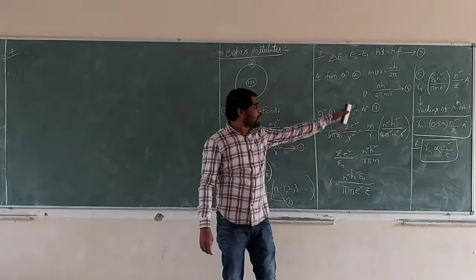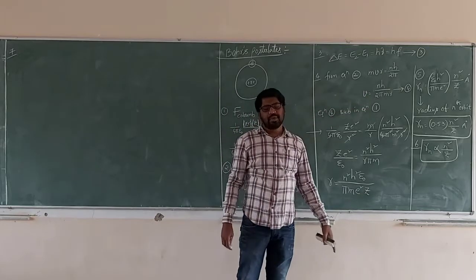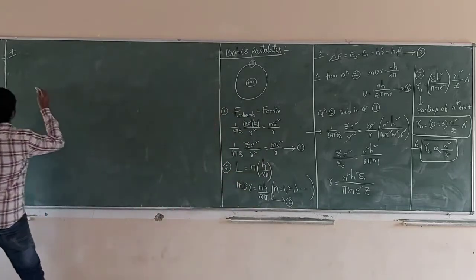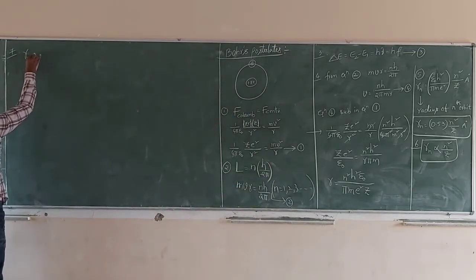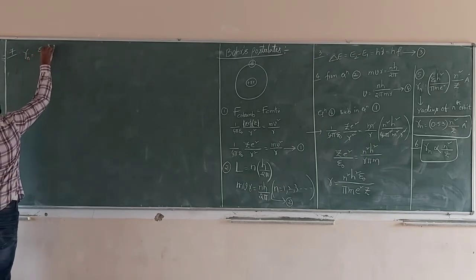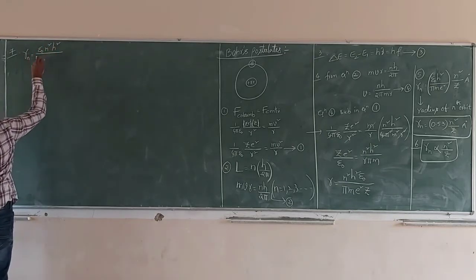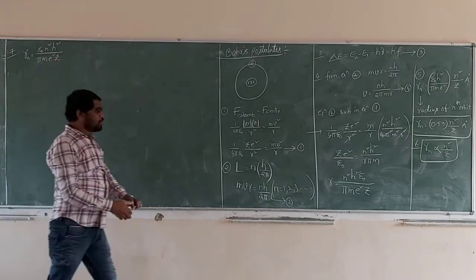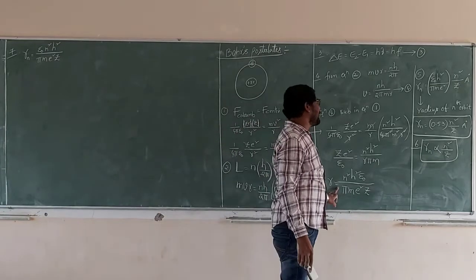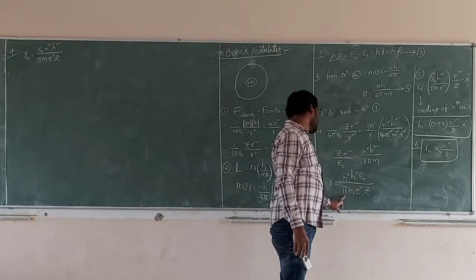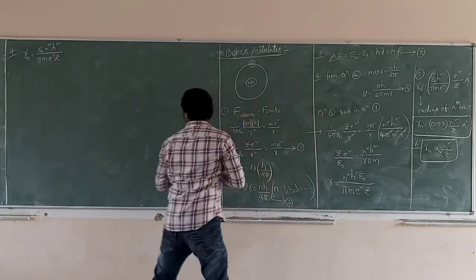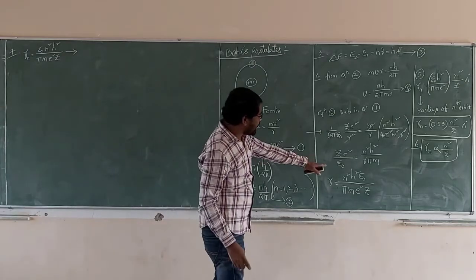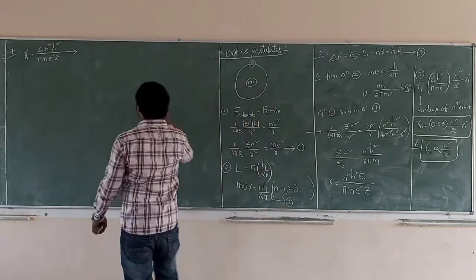Next, we have got the radius of the nth orbit. We know equations 1, 2, 3. See carefully, from equation 1 we know the radius of the nth orbit: epsilon naught n square h square by pi m e square Z. So the radius of the nth orbit rn is equal to h square epsilon naught by m e square Z. This is equation number 5.